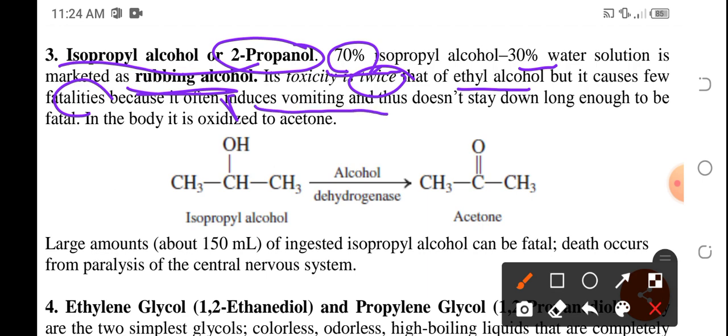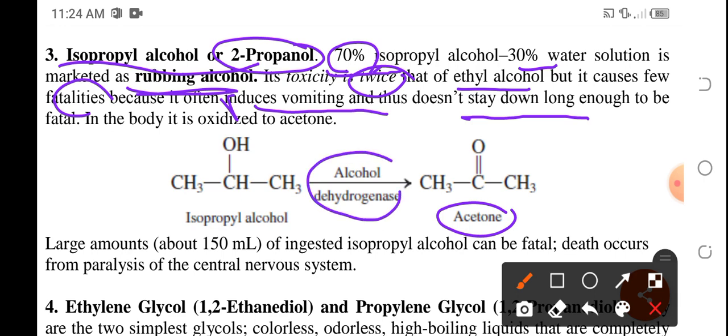And with that, kapag naisuka mo yung na-ingest na isopropyl alcohol, of course, it could no longer stay within your body and konti na lang yung ma-oxidize. Nevertheless, mag-undergo pa rin siya ng oxidation reaction and they will turn into acetone.